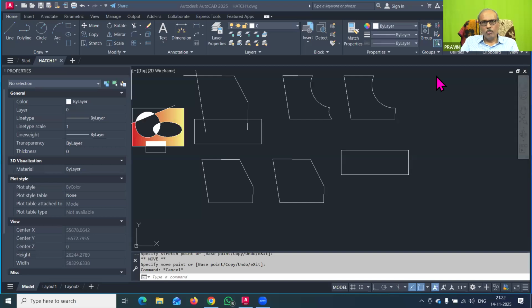So guys, please give the answer: where is the gradient hatch option used in the building drawing? I hope there are so many intelligent participants present in this Zoom meeting.